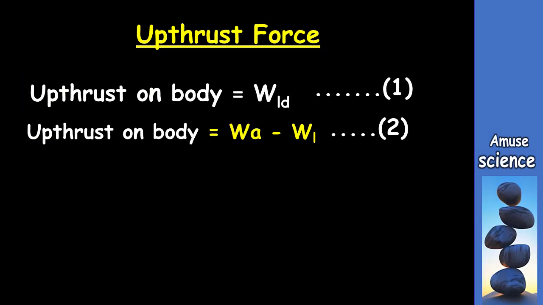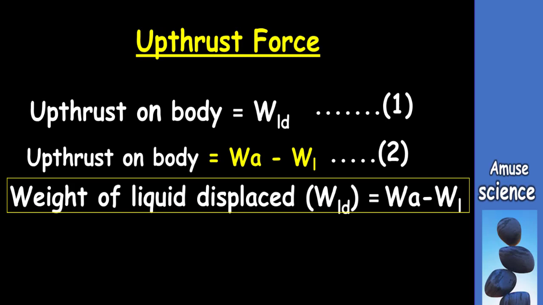Now let's compare equation 1 and equation 2. By comparing them, we could see that equation 1 is the same as equation 2 because both are an expression of the upthrust on a body. So we can equate the two of them. We can write that the weight of the fluid displaced is equal to the weight in air minus the weight in the fluid.